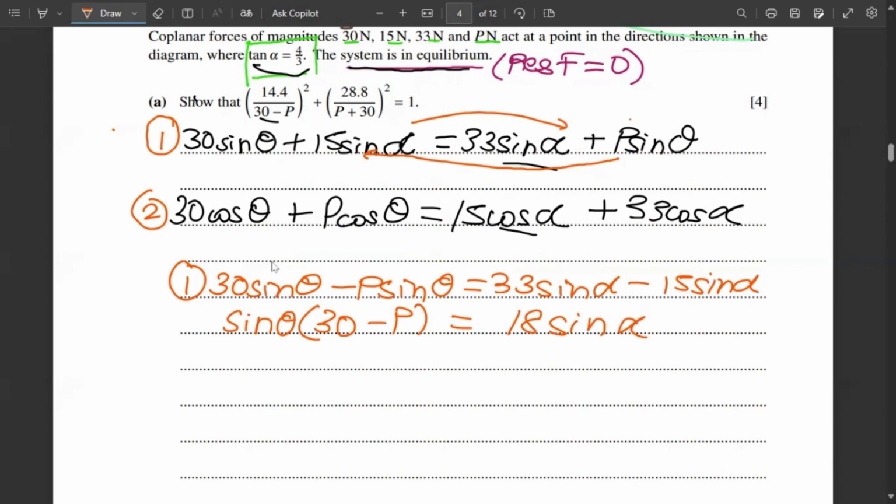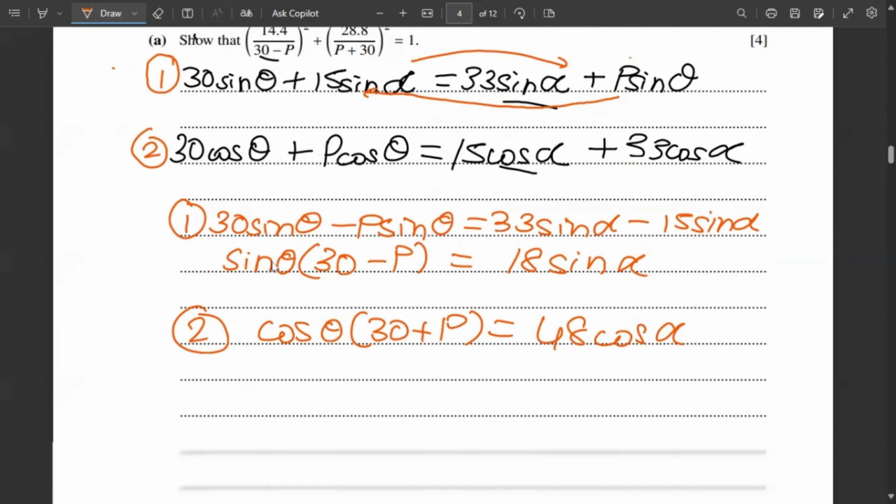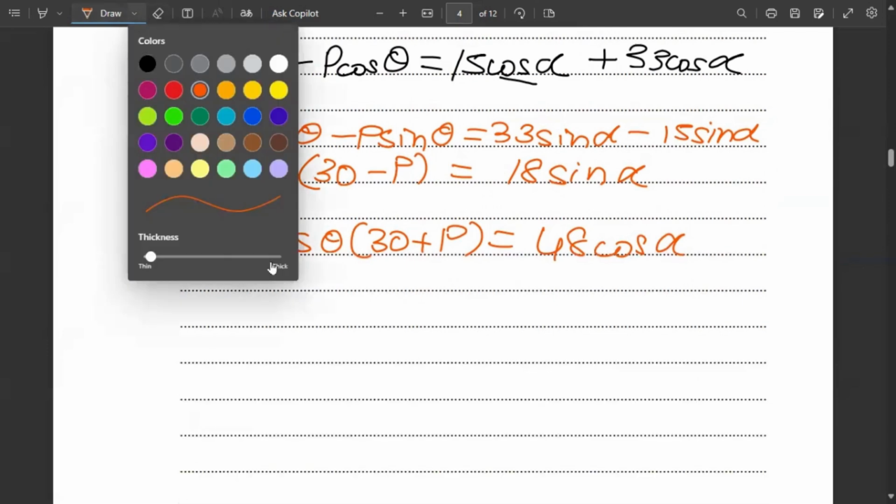And now next is the second one. Next I can take cos theta simply as common and put 30 plus p is equal to, and taking cos alpha, 15 plus 33 will be 48 cos alpha. So now we have the simplified versions of both the equations.